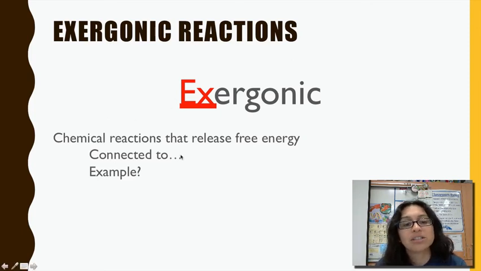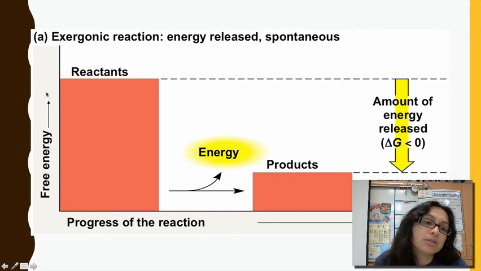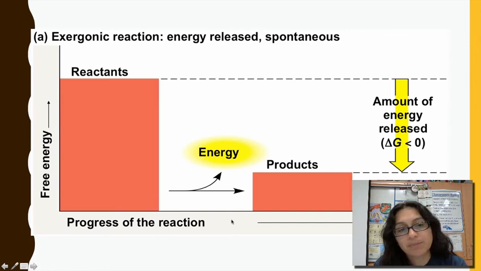So exergonic reactions are chemical reactions that release free energy. Any catabolic pathway is going to be exergonic; it's going to release energy. You have to be able to understand these graphs here. This is the amount of free energy, and this is the progress of the reaction. In an exergonic reaction, you see the reactants here.